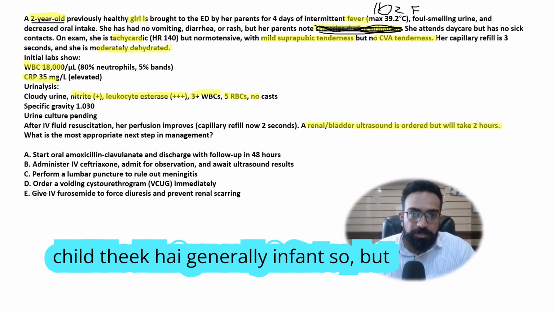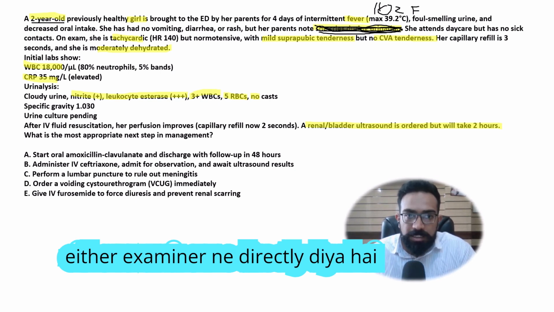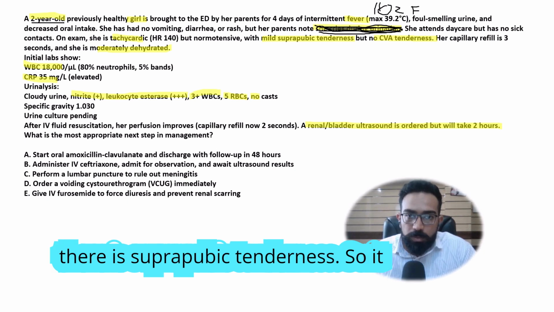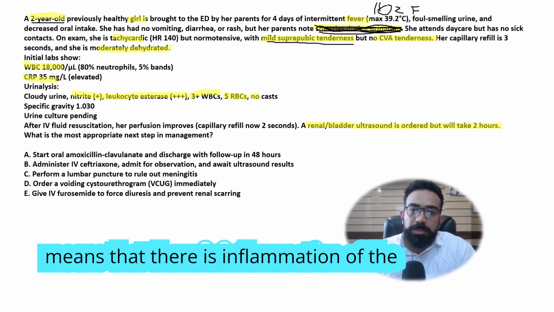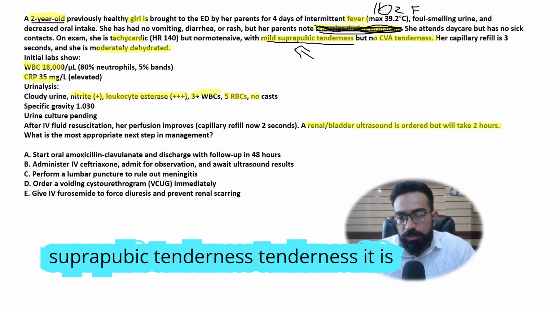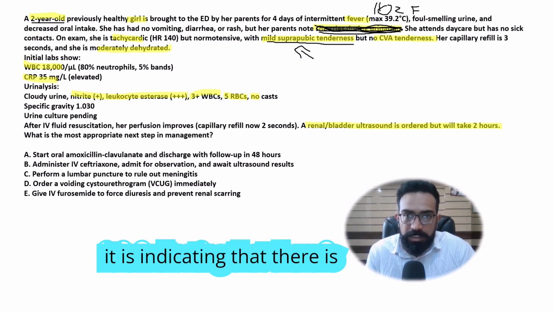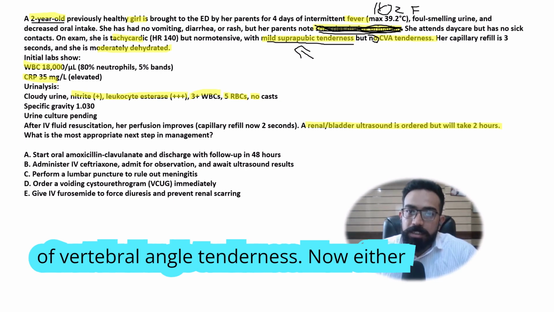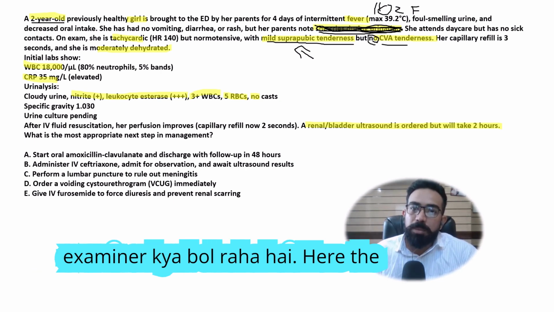Okay, generally infants. But here the examiner has directly given that she is having UTI and there is suprapubic tenderness, so it means that there is inflammation of the bladder. If there is any suprapubic tenderness, it is indicating that there is inflammation of the bladder, but no costovertebral angle tenderness. Now what is the examiner saying?